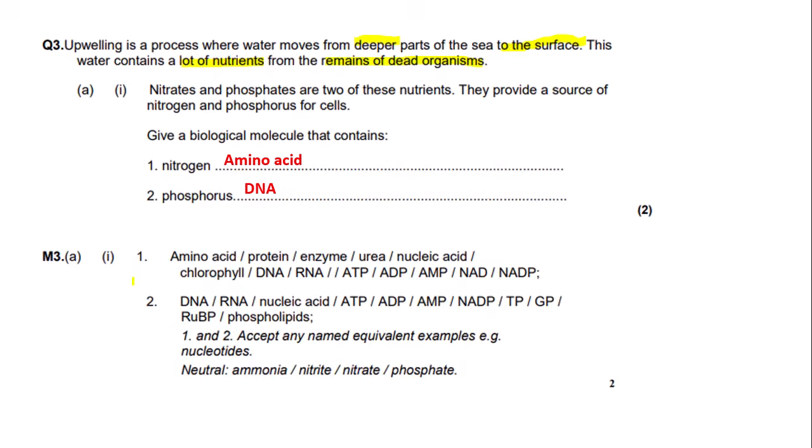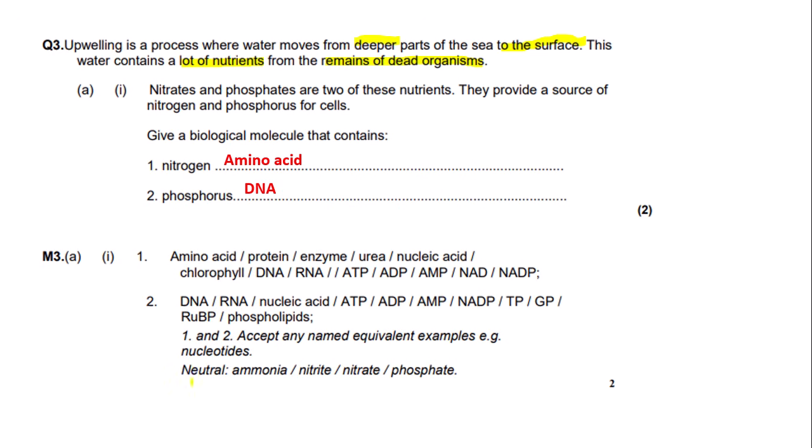So let's look at the mark scheme. So for nitrogen, you can put any one of these. I'm not going to read them all out as there is a lot of them. And for phosphorus, again, you can write any one of these. Also, it says for mark point 1 and mark point 2, accept any named equivalent examples, for example, nucleotides, as nucleotides contain both nitrogen and phosphorus.